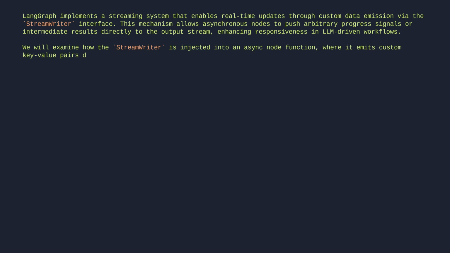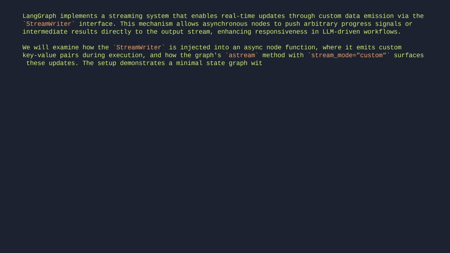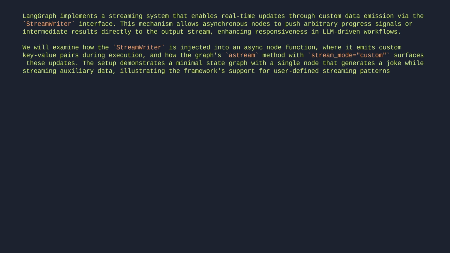We will examine how the StreamWriter is injected into an async node function, where it emits custom key-value pairs during execution, and how the graph's astream method with stream_mode equals custom surfaces these updates. The setup demonstrates a minimal state graph with a single node that generates a joke while streaming auxiliary data, illustrating the framework's support for user-defined streaming patterns in async contexts.